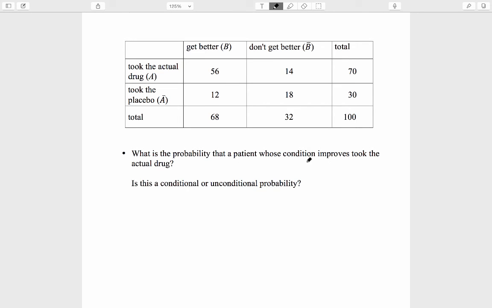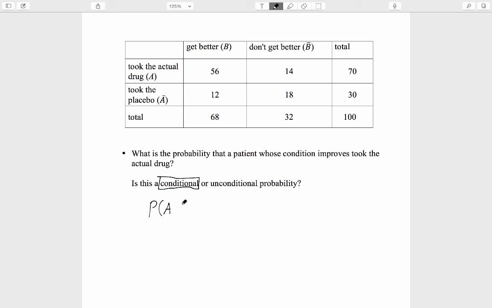What is the probability that a patient whose condition improves took the actual drug? Condition improves is another way of saying gets better. Let's first sort out whether this is a conditional or unconditional probability. It is conditional. How can we tell? We can ask whether we are randomly selecting a patient from all the patients, from all 100 of them, or whether we are zooming in on some smaller group. In fact, we are zooming in on some smaller group. We are looking at those whose condition improves. We are restricting our attention to these 68 people, and if we select just from those 68 people, we ask, what is the probability that someone who gets better took the actual drug?